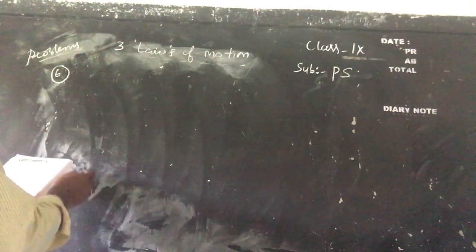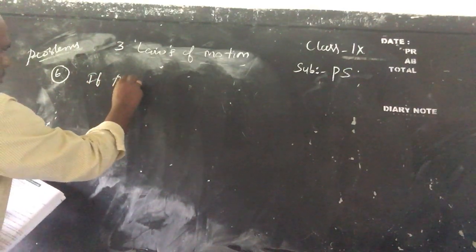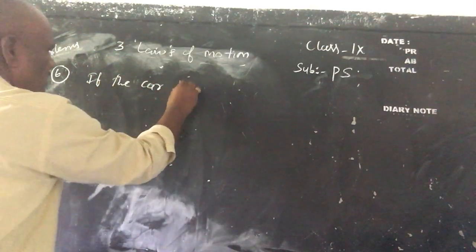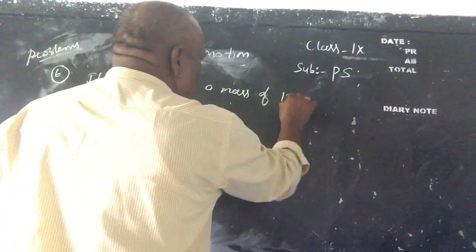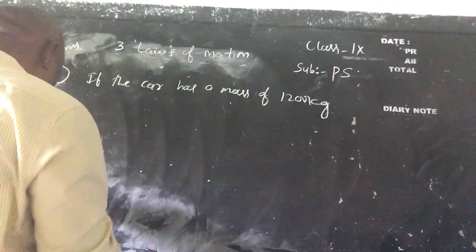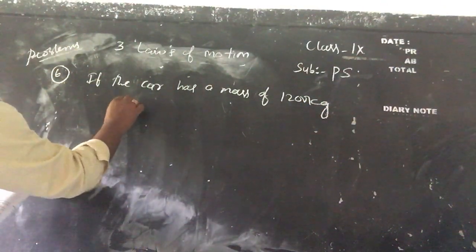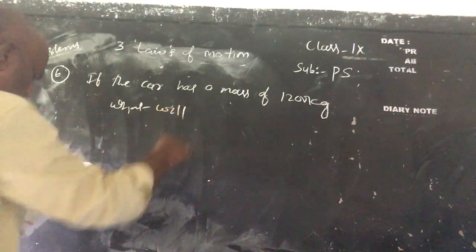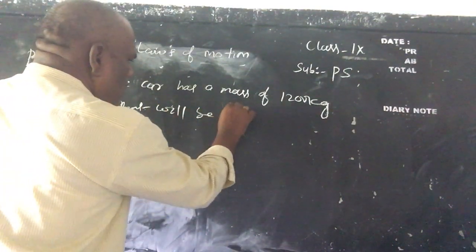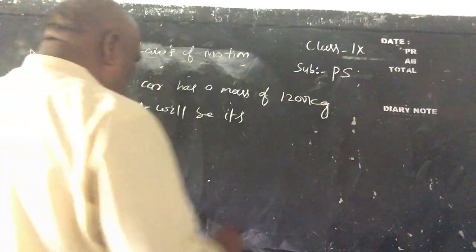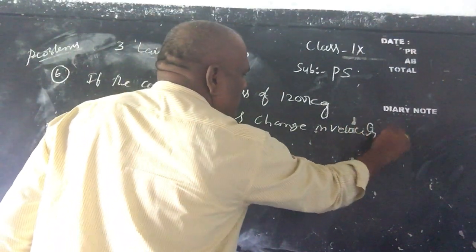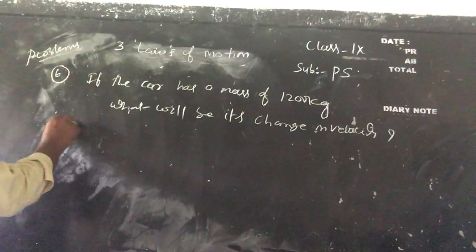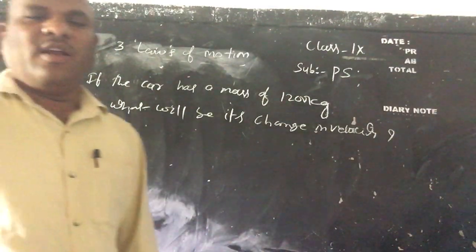If the car has a mass of 1200 kg, what will be its change in velocity? So solution, children. Simple, children, here.